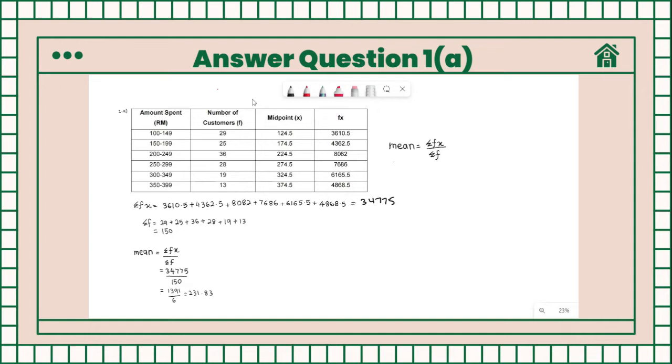For this question, they want us to find the mean of the amount spent by 150 customers on the Hari Raya Expo that was held by Putra Mall. So to find the mean, we must apply the formula first. The formula for mean is the summation of the frequency multiplied with the midpoint of class for amount spent, then divided by the total of frequency. So first we must multiply each number of customers with their own amount spent midpoint.